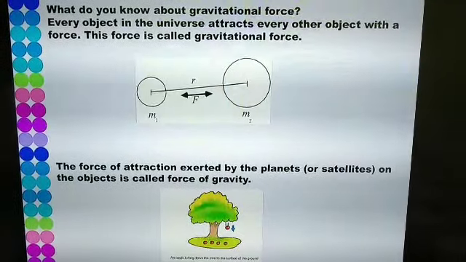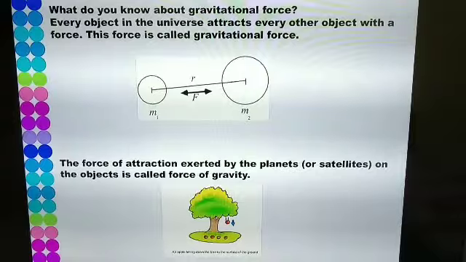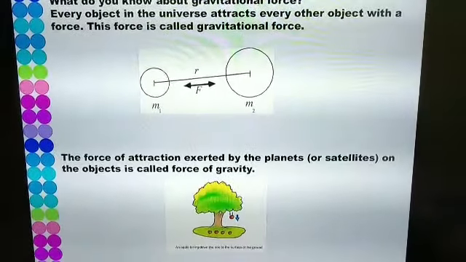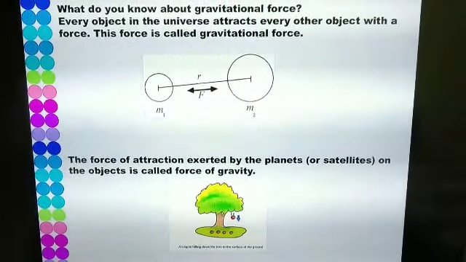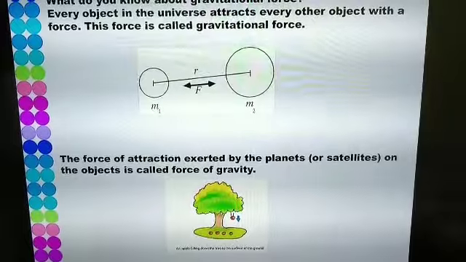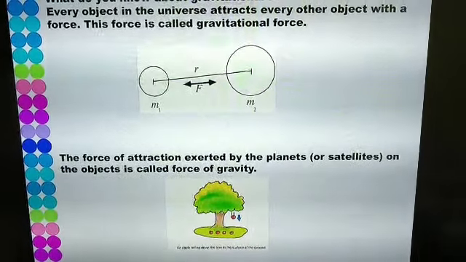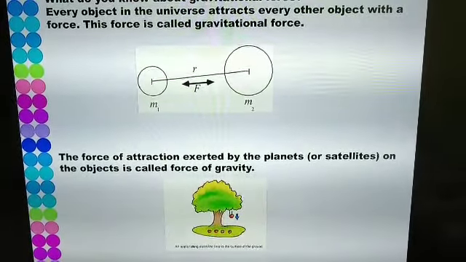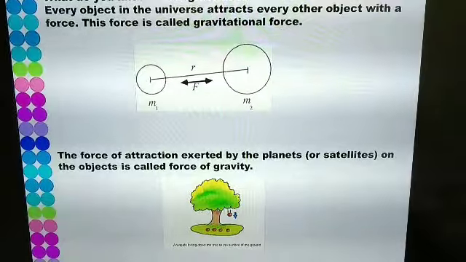The apple is falling in the downward direction because of the force of attraction which is exerted by the earth. So, the earth has exerted a force of gravity on the apple, thereby pulling the apple in the downward direction. So, the force of attraction which is exerted by the planets or the satellites on the objects is called as force of gravity.